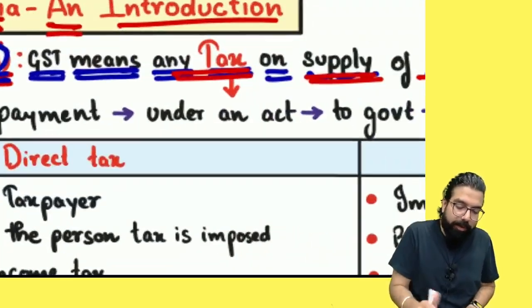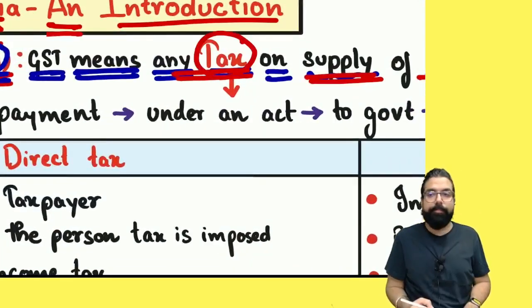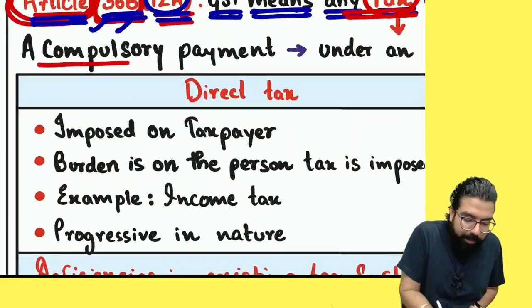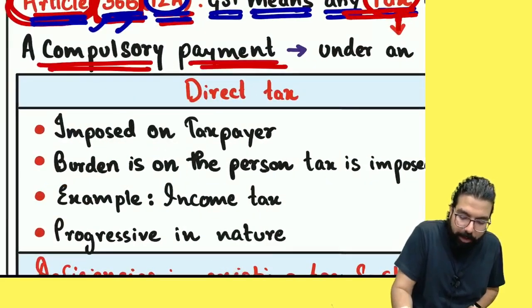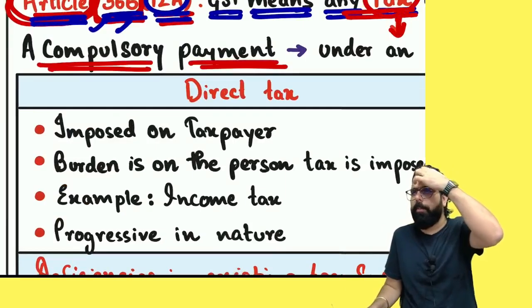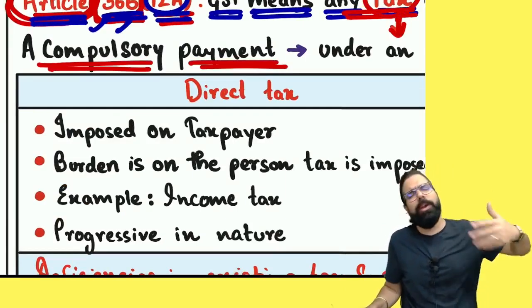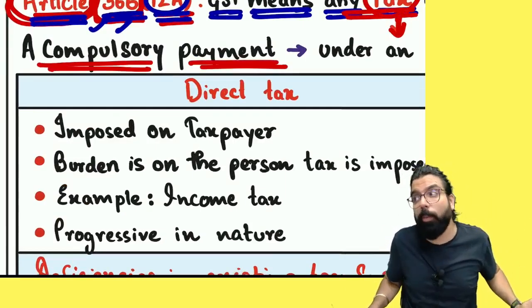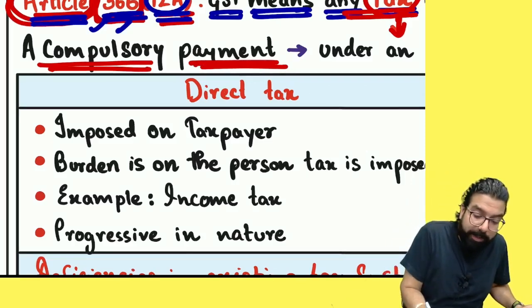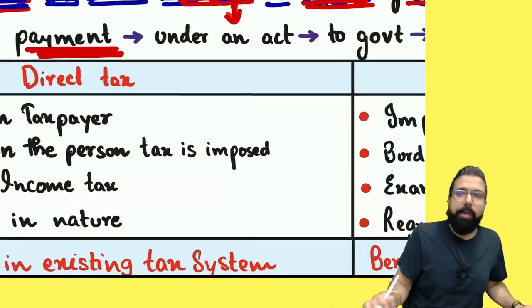Chalo. Now, can you tell me what you mean by tax, everyone? Tax means compulsory payment. I have drawn it over here. Sir, is it voluntary or compulsory? Sir, I don't want to pay. No, okay, don't pay. Is it like this or do you have to pay? So it is compulsory.